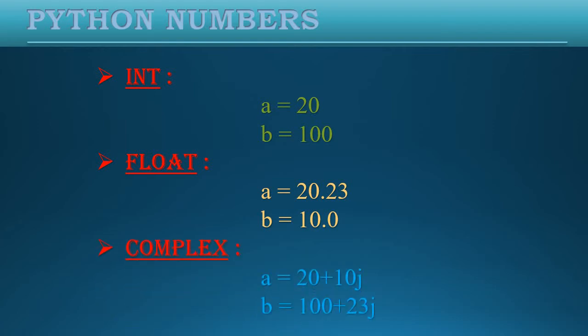Now let's see example of complex number. a equals to 20 plus 10j. Here I have written 10j. j is that imaginary part we were using in mathematics. Same as we were writing in mathematics, we will use this expression here in Python also. Python has provided us this facility to write complex numbers in our programs. We will see some more examples of it later on. Now move on and let's see our second data type.